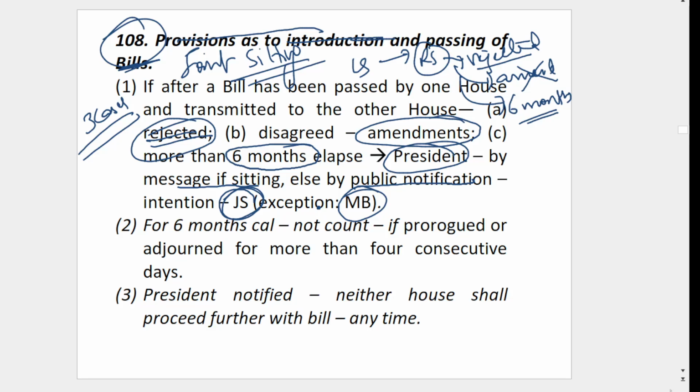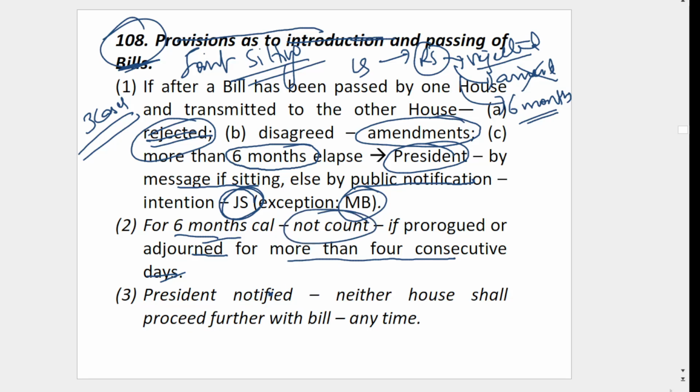If they are in session, meaning the budget session, monsoon session or winter session is going on, he will send a message to the members. Otherwise he will issue a public notification, stating his intention to hold a joint sitting to remove these disagreements. That is Article 108. For the calculation of the 6 months, if the house is adjourned or prorogued for more than 4 consecutive days, that period will not count.